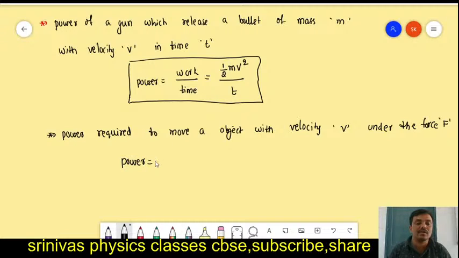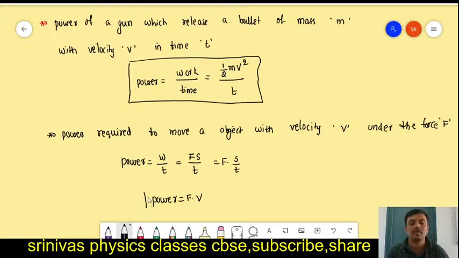Power is work by time. Work is force into displacement, by time. Displacement by time is nothing but velocity, s by t. So another power formula is force into velocity. Clear, students?